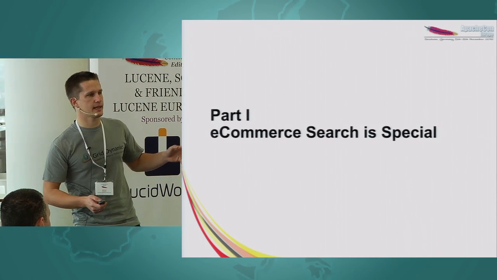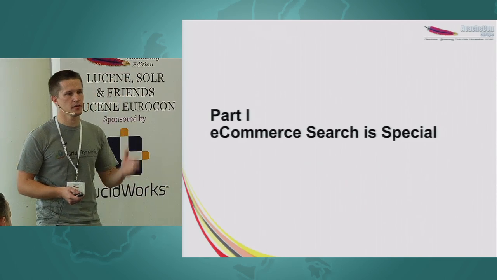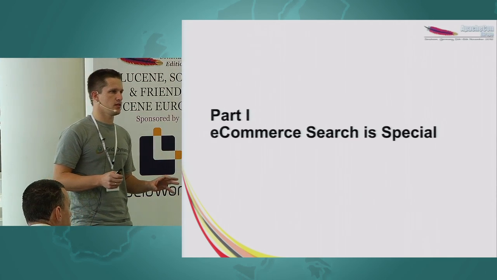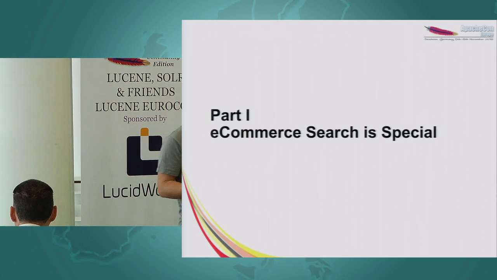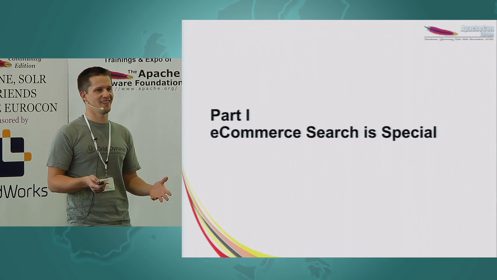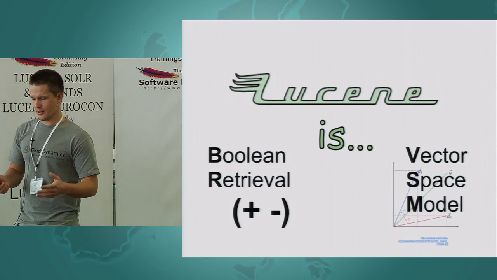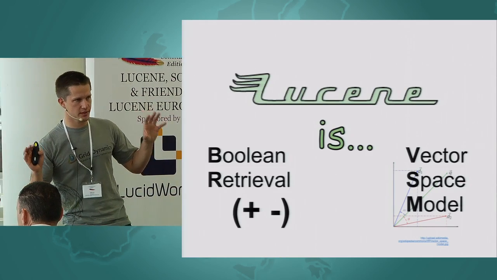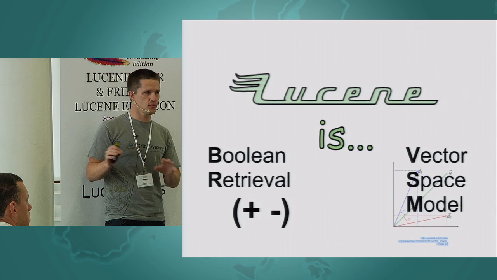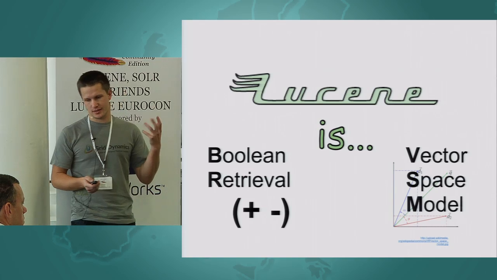Yesterday we had a great session introducing information retrieval, and can you tell me what the two conceptions are which Lucene is based on? What are the two powerful conceptions? What is Lucene at its core? Anyone? Absolutely. It's two main conceptions: Boolean retrieval and vector space. And the sad thing is that these two conceptions don't work very well in eCommerce search. It's kind of a challenge.